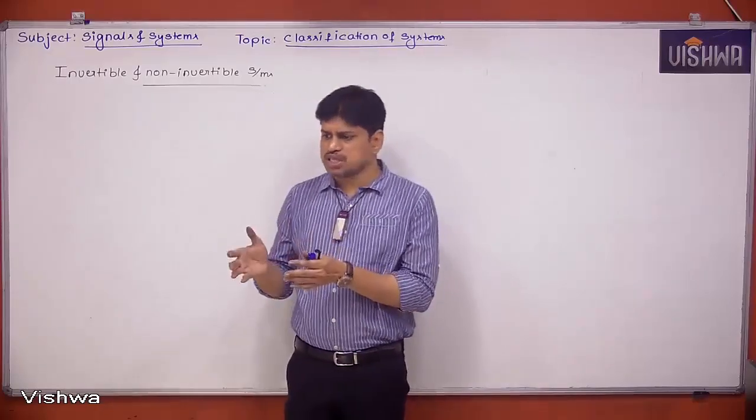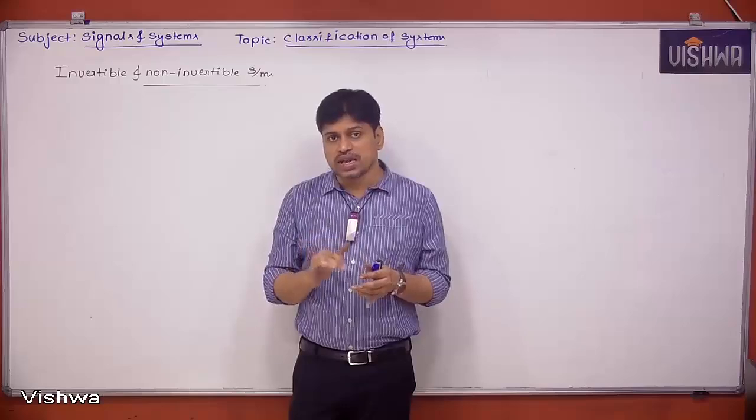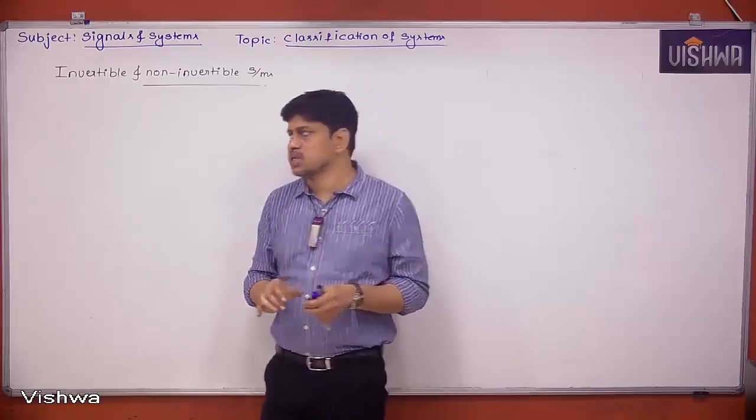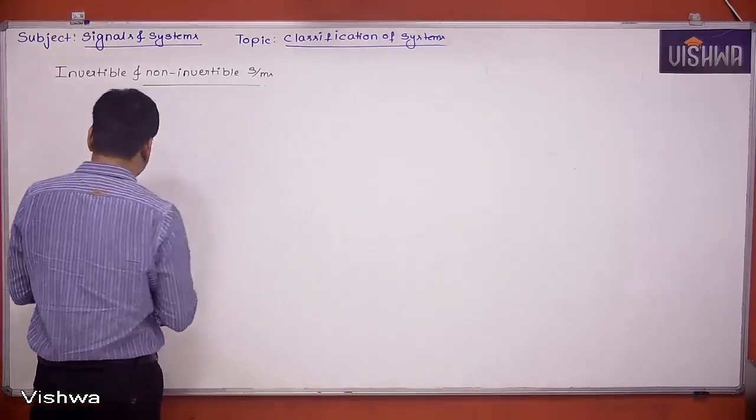Suppose a system has an inverse system, what is the characteristic of the inverse system? So first I am writing the definition.